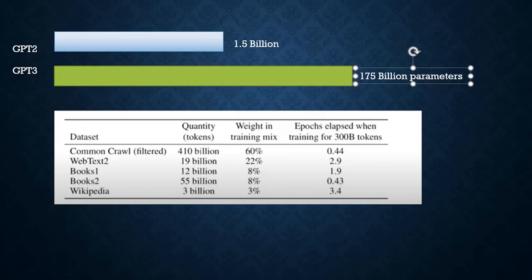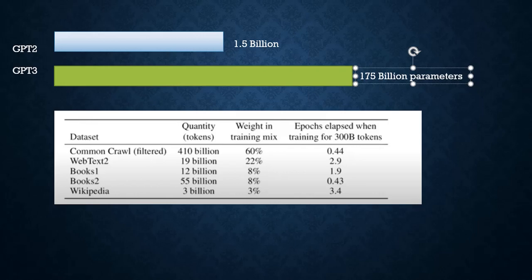GPT-2, if you see here, used only 1.5 billion parameters. By using this kind of data, they created GPT-2. But when it comes to GPT-3, they used 175 billion parameters to train this model. This is the data set they used in GPT-3: 14 billion of Common Crawl, web text is 19 billion, and books data they used 77 billion, and also they used Wikipedia data, 3 billion, to create this model.